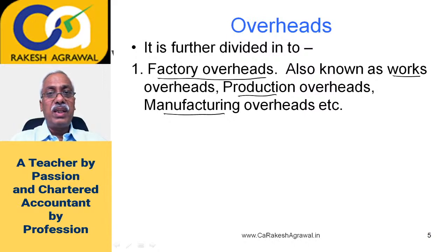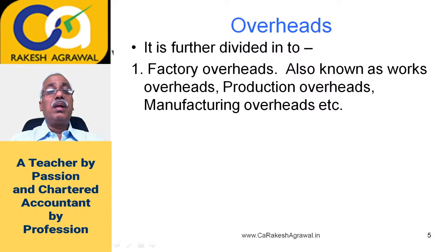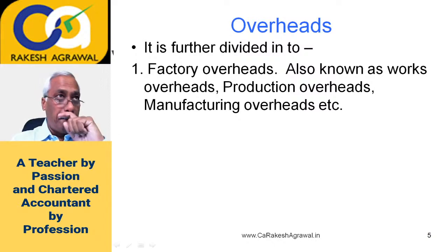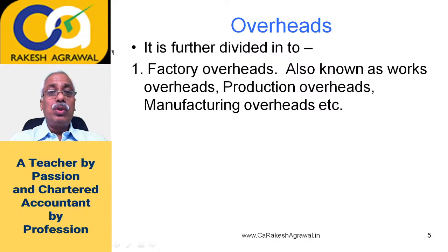The moment I say overheads, first of all, it is an indirect cost. So what could be the indirect cost which will be called factory overheads? Factory overheads are all those indirect costs which are related to manufacturing. Now, electricity consumed for running the machine could be an example of factory overheads. Rent of the factory premises could be an example. Production manager's salary could be an example. Repairs and maintenance of plant and machinery, depreciation of plant and machinery could be examples. The supervisor who is getting the work done from workers could be an example of factory overheads.